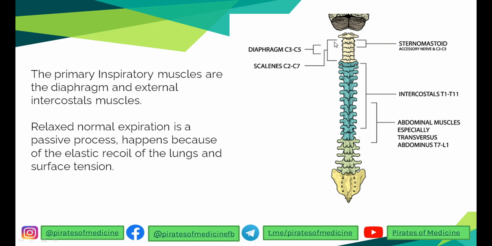Obviously, if there is a damage at the level of above C1, then the respiration will stop. I hope you understand. The innervation of the primary inspiratory muscles is from C3 to C5 and T1 to T11, but if there is a damage below the T5, the spinal cord is not working there but it is working above it, so the primary inspiratory muscles will be unchanged and the respiration will occur normally. But obviously damage above the C1 level will cause dysfunction of the diaphragm and the external intercostal muscles, and the respiration will come to a stop.